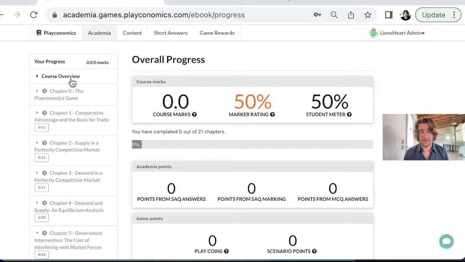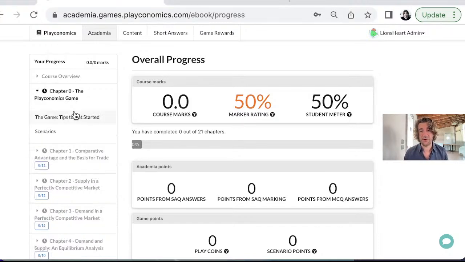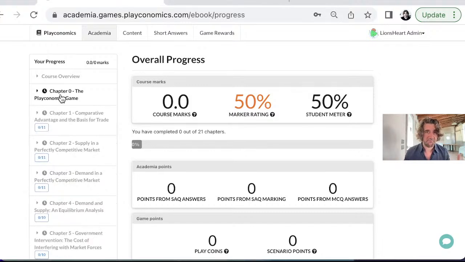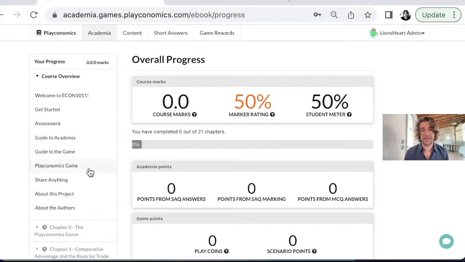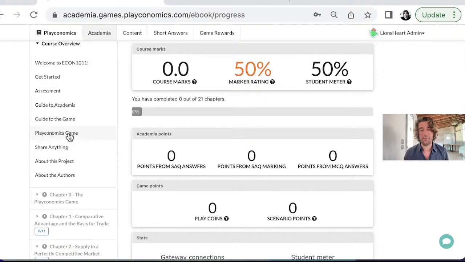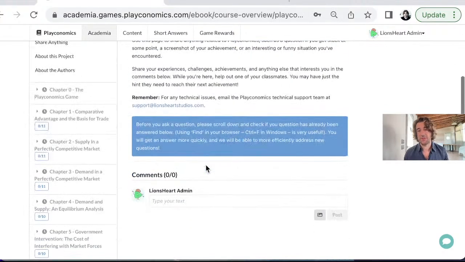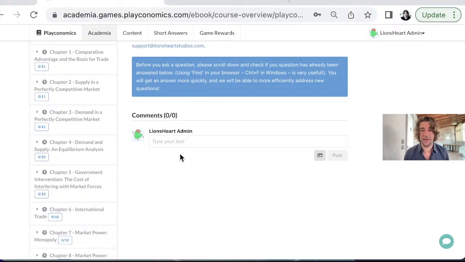We just figured out where to get the information we need: in chapter 0, tips to get started, the link to this workshop, scenario leaderboards to keep an eye on what your friends and colleagues are doing with the game, and the comment section to exchange any information we need. And here we also have the Playconomics game section, which is the perfect place to ask a question. We are going to look at this and get back to you right away.